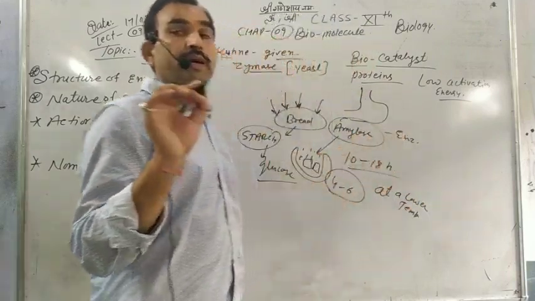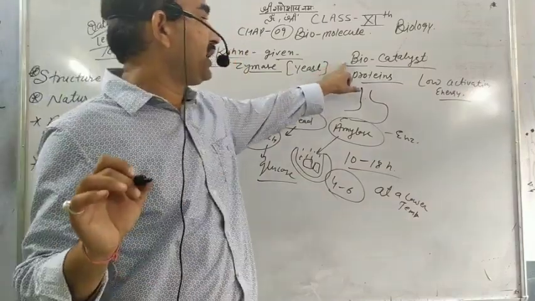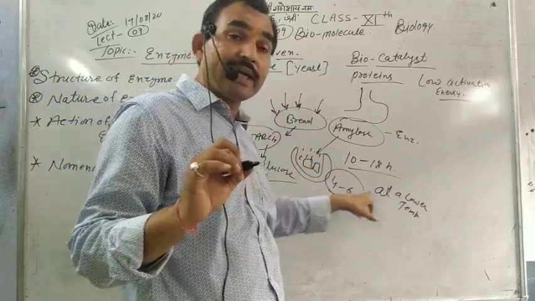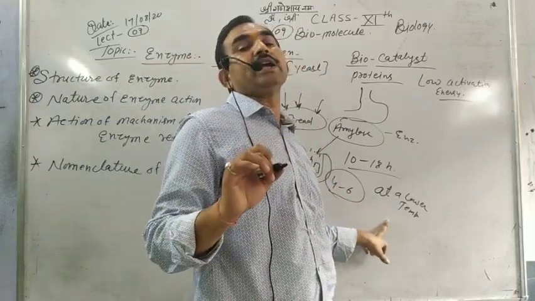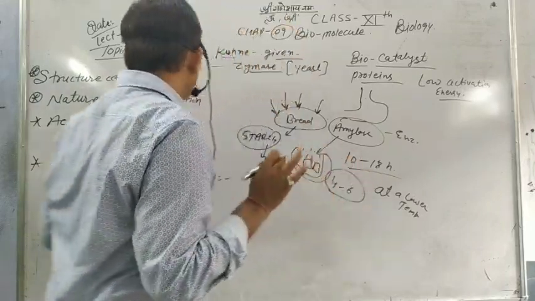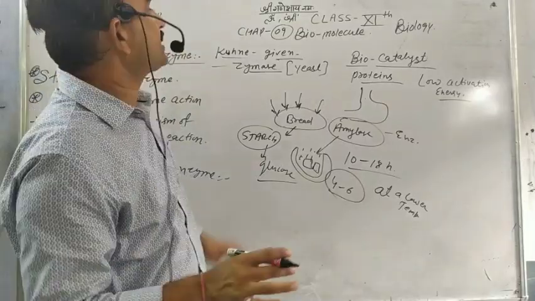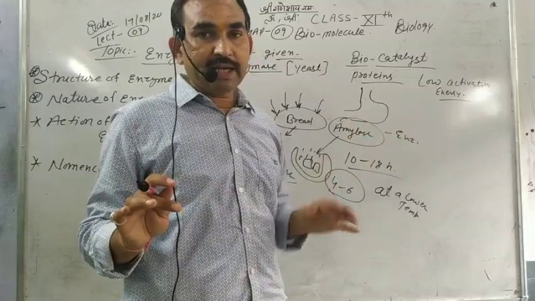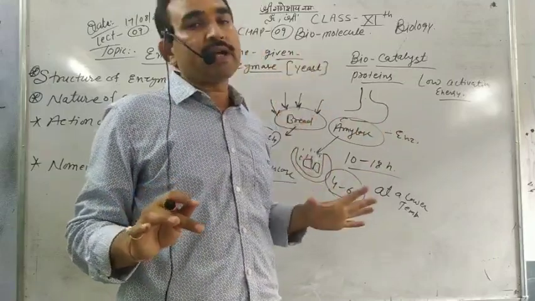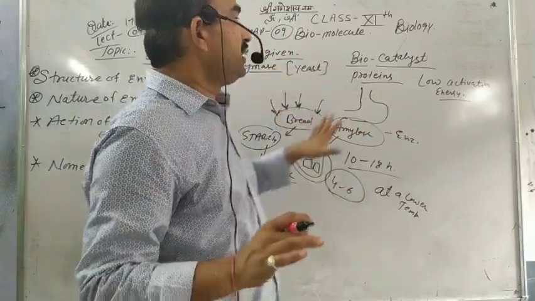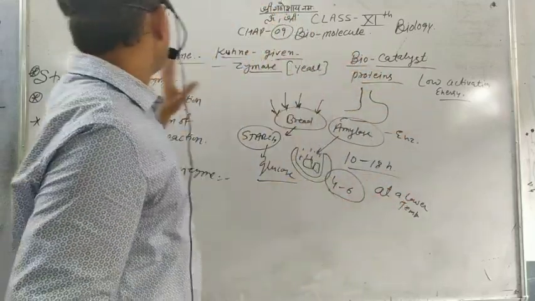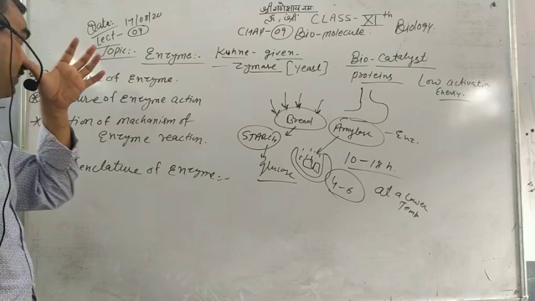So enzymes are biocatalysts. They do reactions fast in the cell by taking lower energy and lower time. So enzymes are very important for us. They are made from proteins. They take less time than the normal reaction at low activation energy, and they are called biocatalysts. So this is the definition of enzymes.